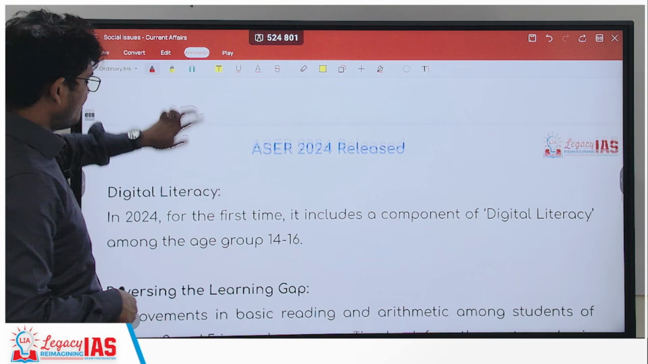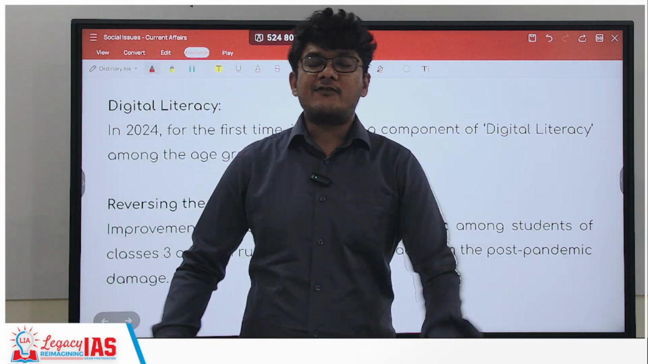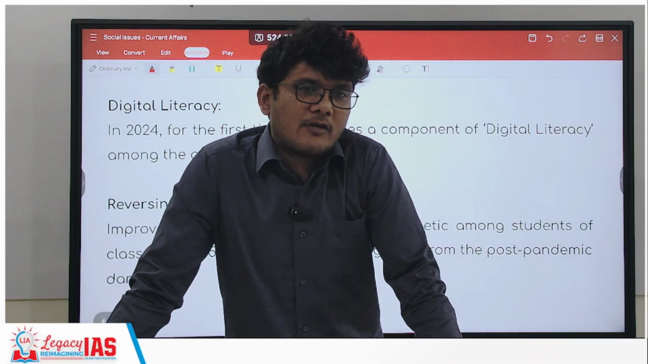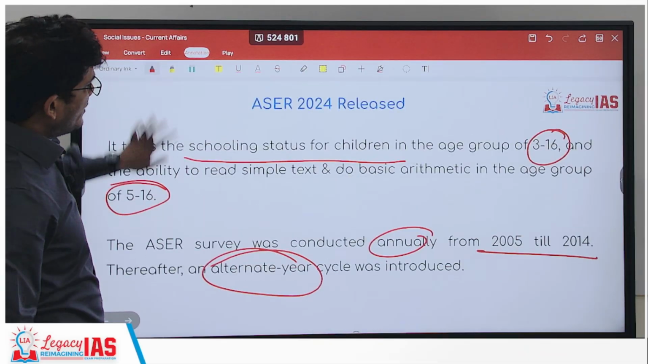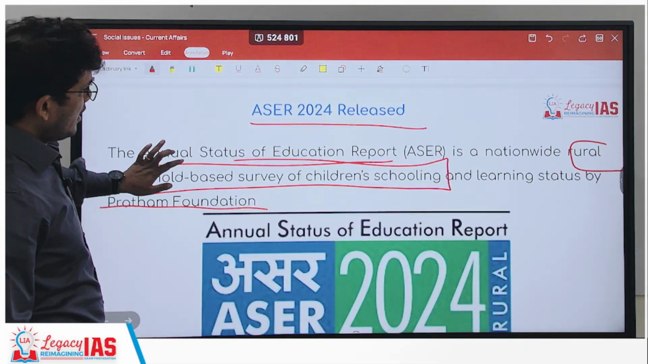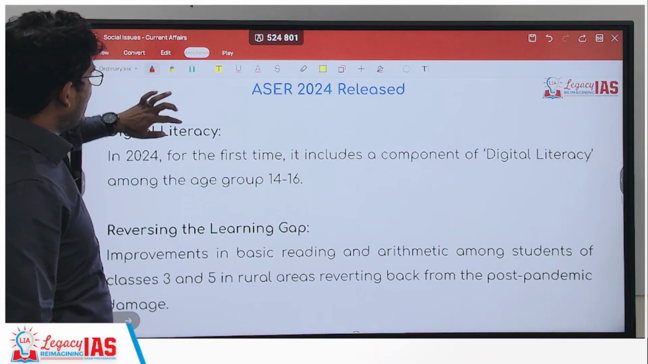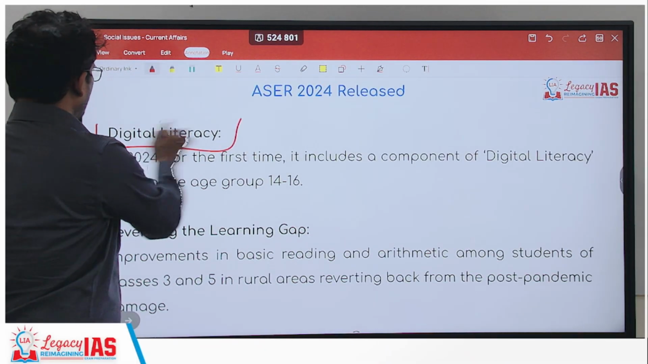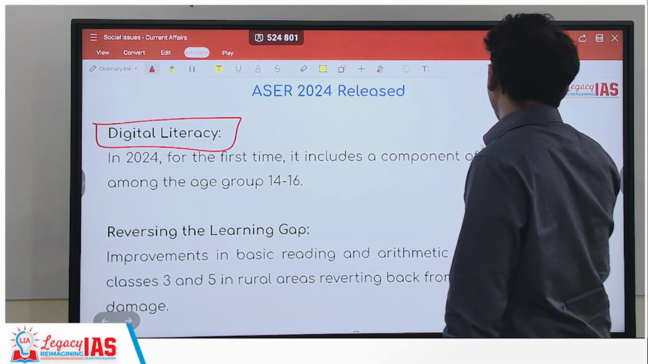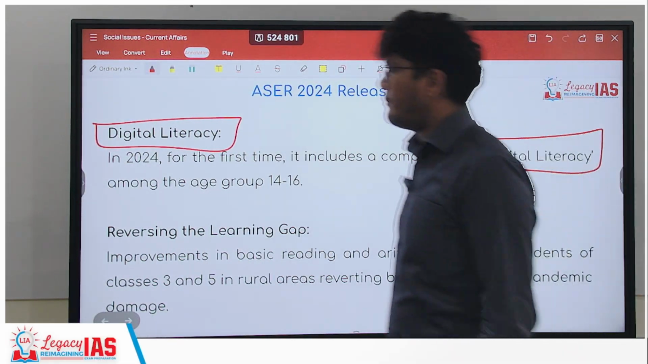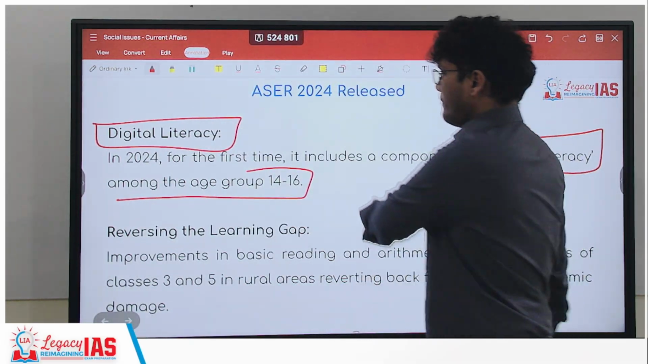All right. So what does it talk about? For the very first time, ASER has included one specific thing. We'll discuss that. I think it's mentioned. Yes, it's mentioned here, digital literacy. So for the very first time, it has included a component of digital literacy, which was not present previously, among the age group of 14 to 16 years.